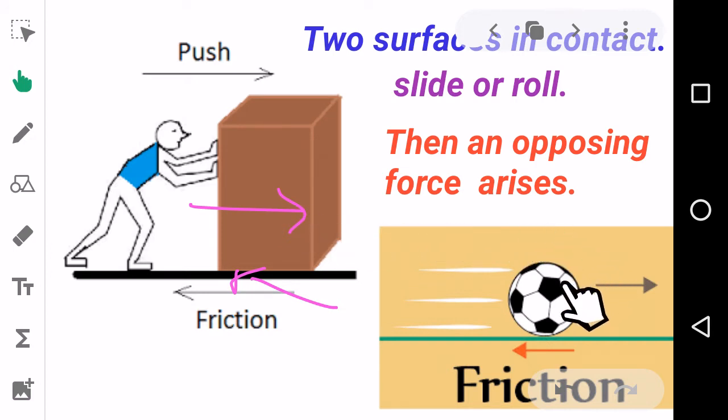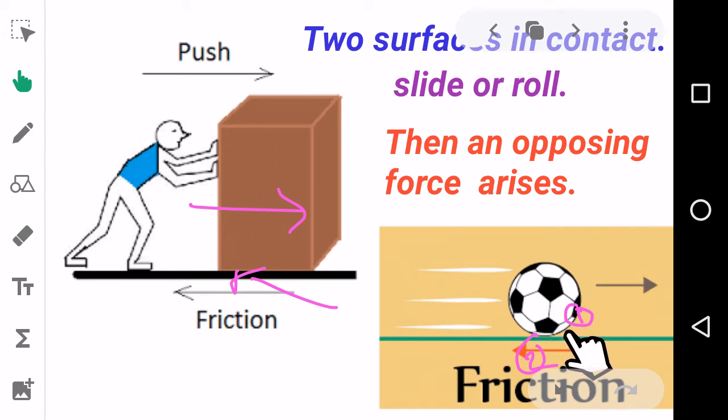Now let's see the previous example. The ball is rolling on a ground. Here, which are the two surfaces? Can you tell me? The first surface is the bottom portion of the ball. Which is the second surface? This is the ground. This portion of the ground is the second. Whether they slide or roll, here the ball is rolling on the ground. Those two surfaces are in contact and the ball is rolling. After some time, the ball comes to rest.